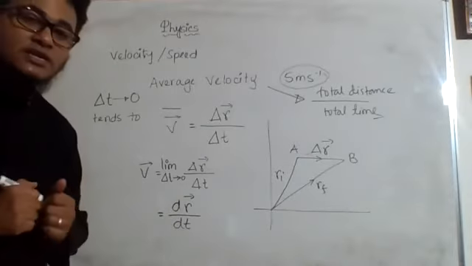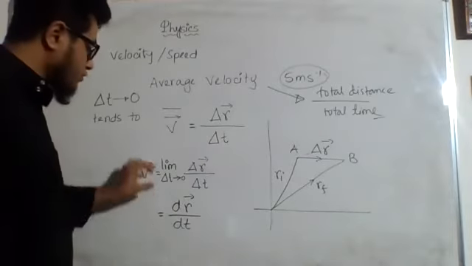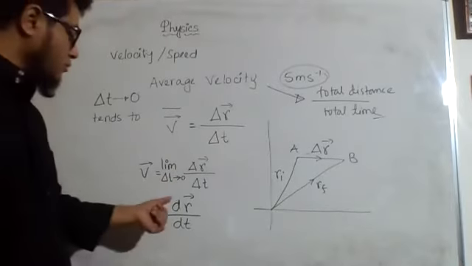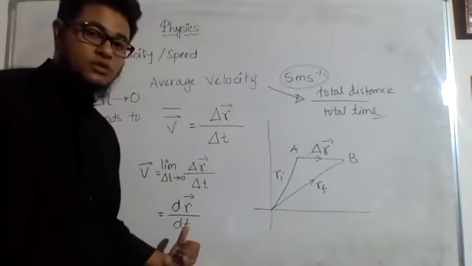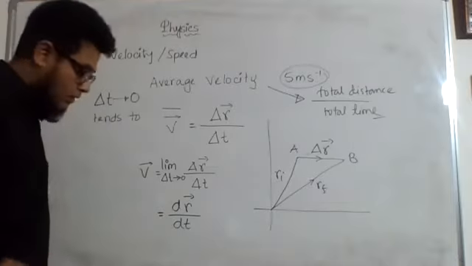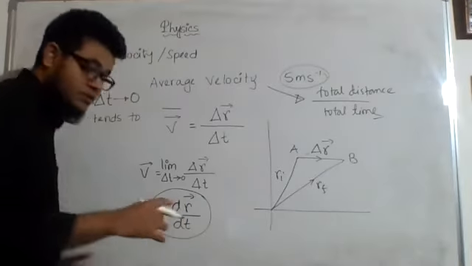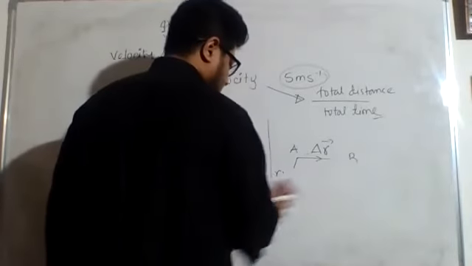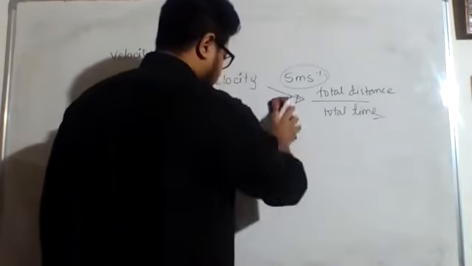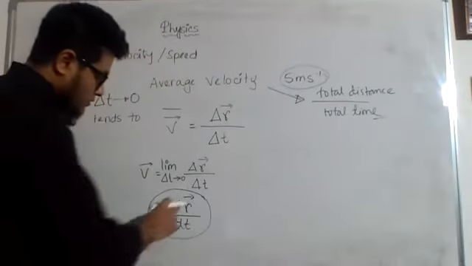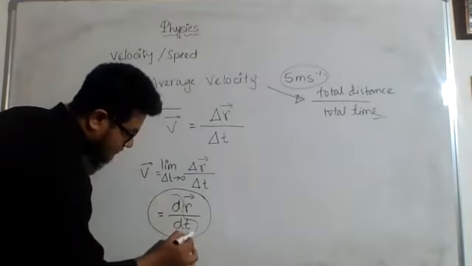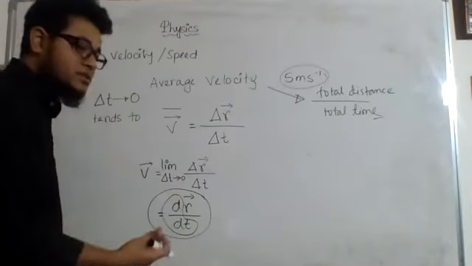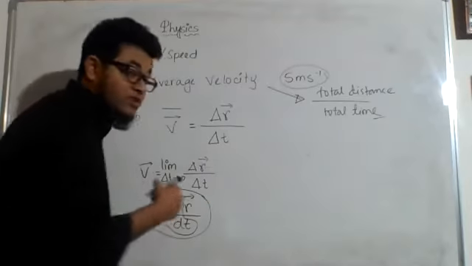Now whenever you study calculus, the very first thing that you are going to study is this limit sign and then this operator. Here we are differentiating the position vector. I will give you a little bit of idea. I cannot discuss in detail because in physics we cannot afford that much time. So here this d/dt, what does this mean? This is the operator of differentiation.